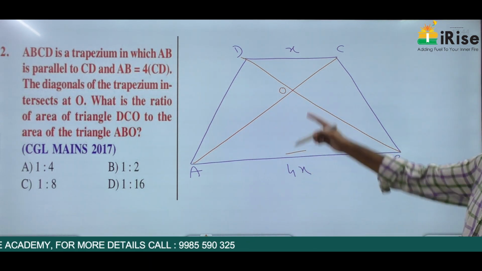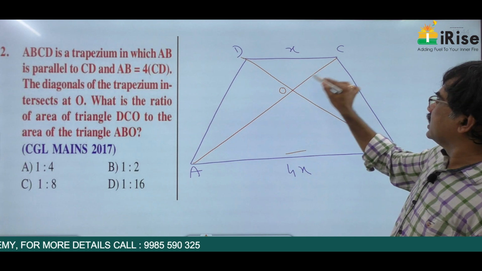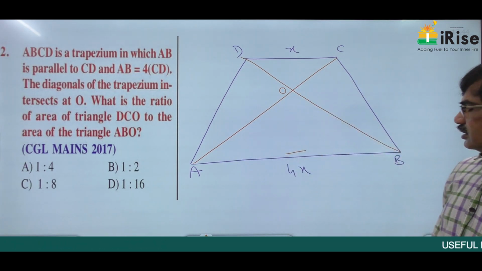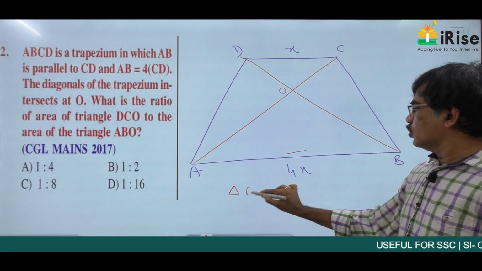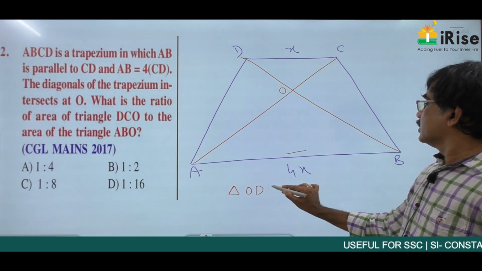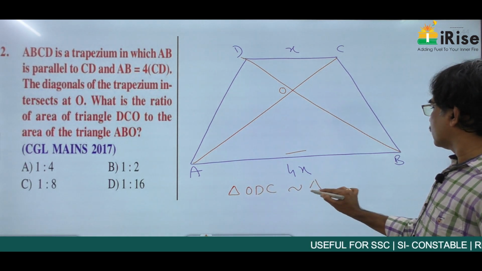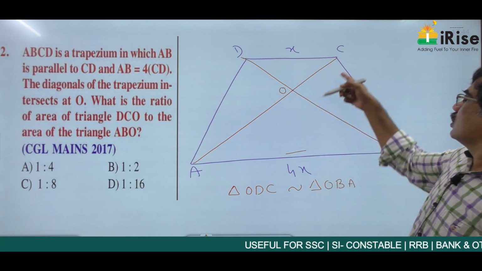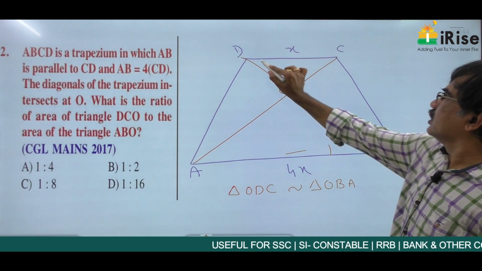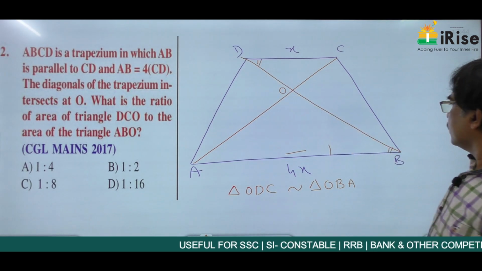In this, these two triangles OCD and OAB are similar triangles. Triangle ODC is similar to triangle OBA because these two are parallel lines. This is transversal. This angle is same as this angle.